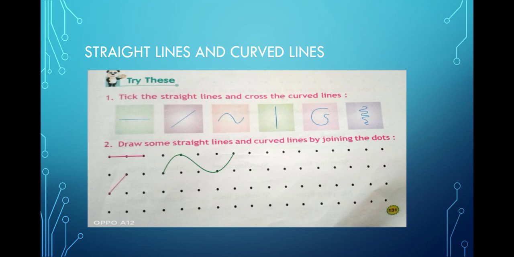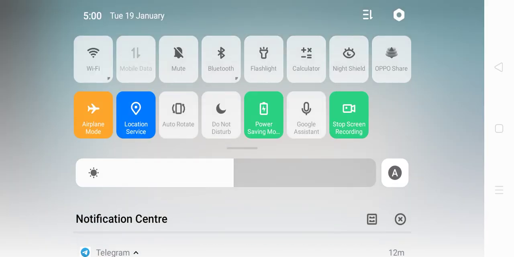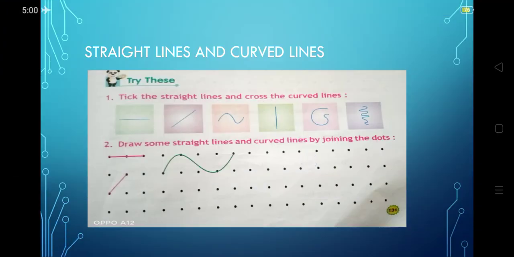Straight lines. When you fold a paper and open it, you find a thin line, isn't it? What do you see when you fold a paper? You can see a line, isn't it? The line you can see on the paper is a straight line.